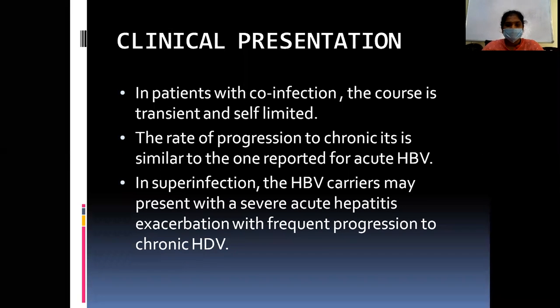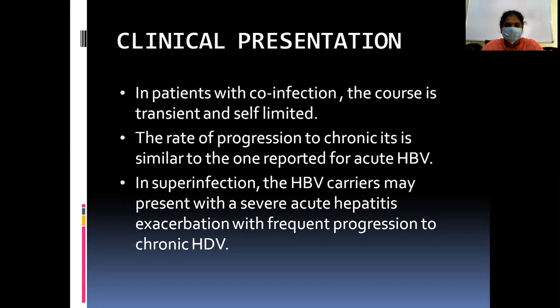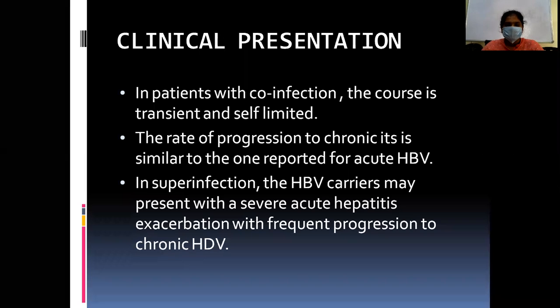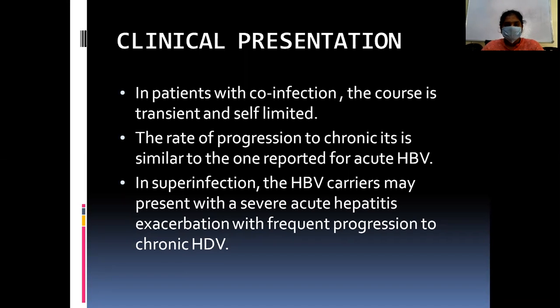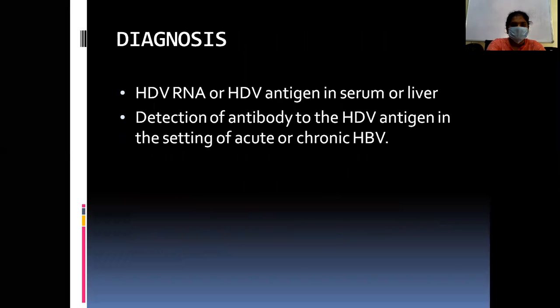The clinical presentation. In the patient with a co-infection, the course is transient and self-limited. The rate of progression to chronic infection is similar to the one reported for acute hepatitis B. In the superinfection, hepatitis B carriers may present with severe acute hepatitis exacerbation with frequent progression to chronic hepatitis D.